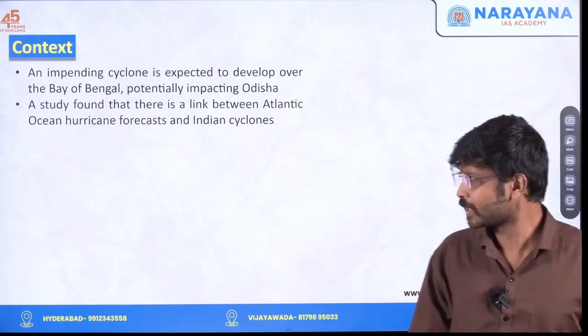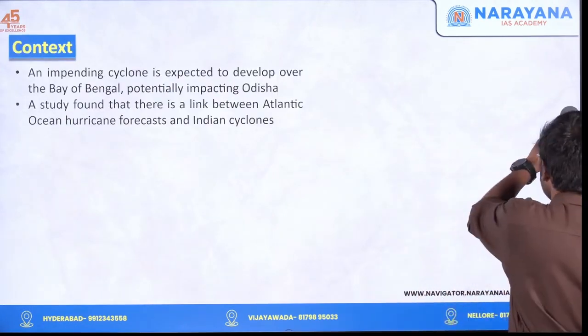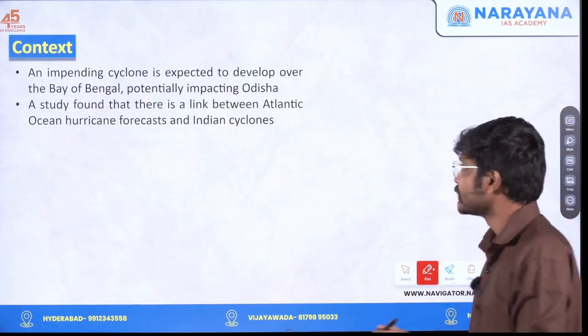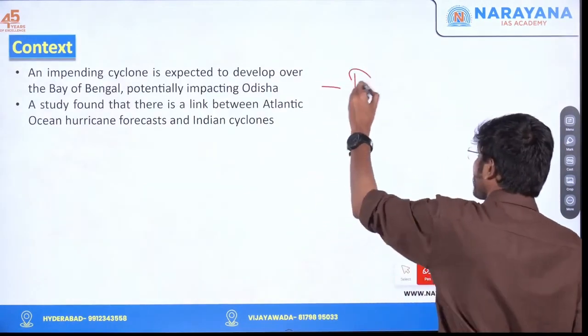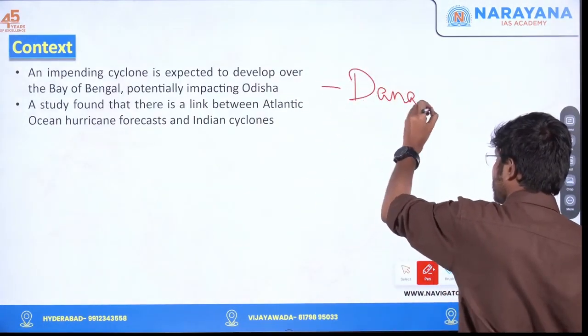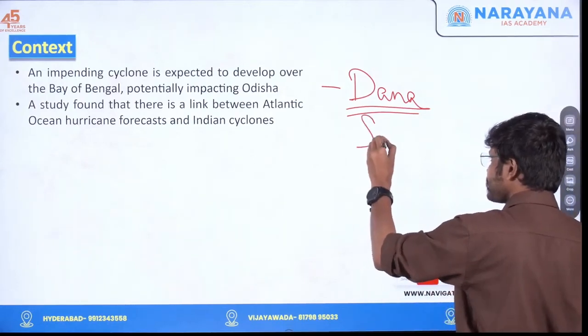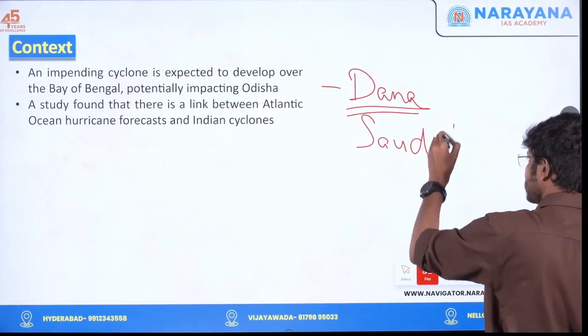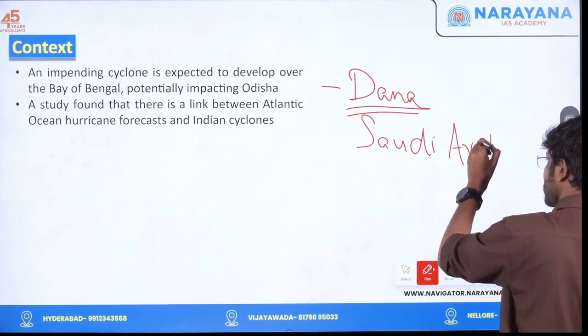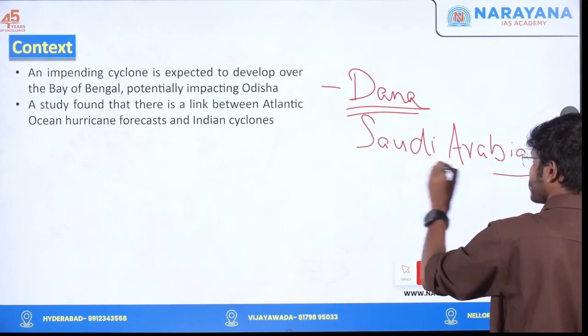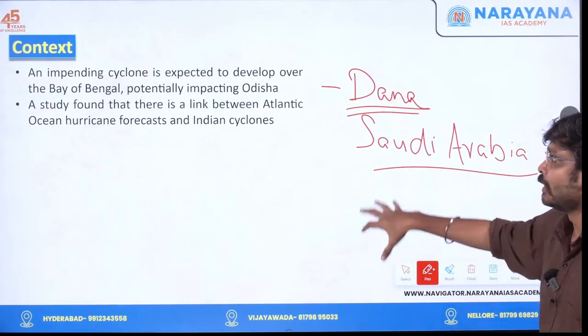Alright, so context I have already mentioned. One is the impending cyclone. Cyclone name is Dana. It was named by Saudi Arabia. It's a prelims related fact only. Dana means generosity. Okay. So that is the news.